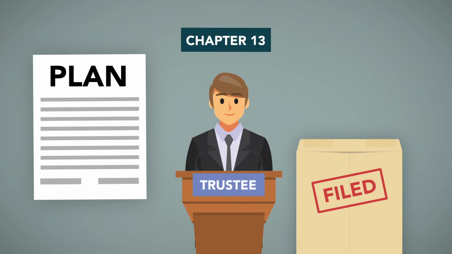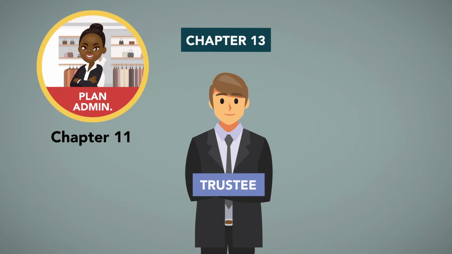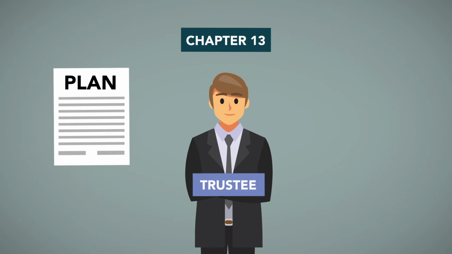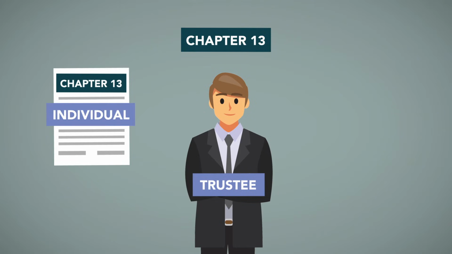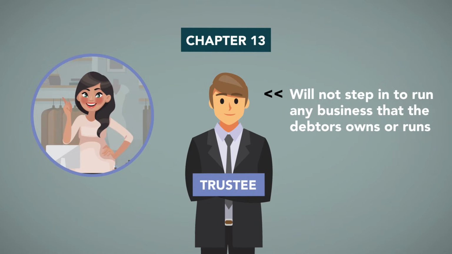However, the trustee does not have a role in any businesses of the debtor. In a Chapter 11, the plan administrator will run a business according to the bankruptcy plan, but a Chapter 13 does not cover ongoing businesses. Because Chapter 13 is only for individuals, the trustee will not step in to run any businesses that the debtor owns or runs. The debtor will continue to run the business.